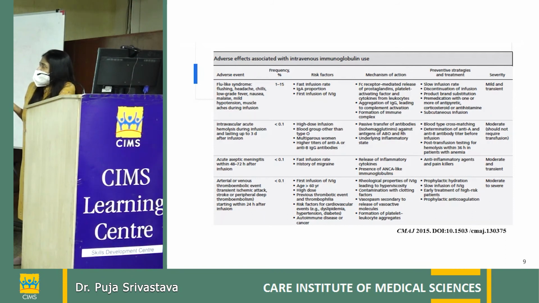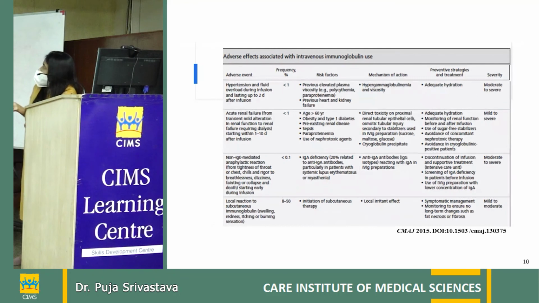Acute aseptic meningitis, which lasts for 24 to 72 hours, can improve with symptomatic treatment. Arterial or venous thromboembolic events, or arterial or venous thrombosis, can happen. Generally the risk is less than 0.1%, but it mainly happens because of biological properties of IVIG, contamination with clotting factors, vasospasm secondary to release of vasoactive molecules after IVIG infusion, and formation of platelet aggregates. Others can be hypertension and fluid overload.